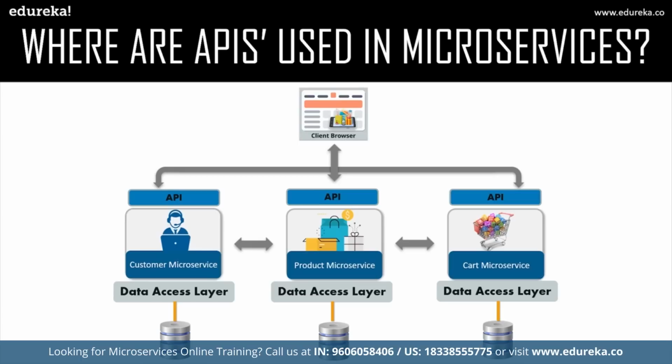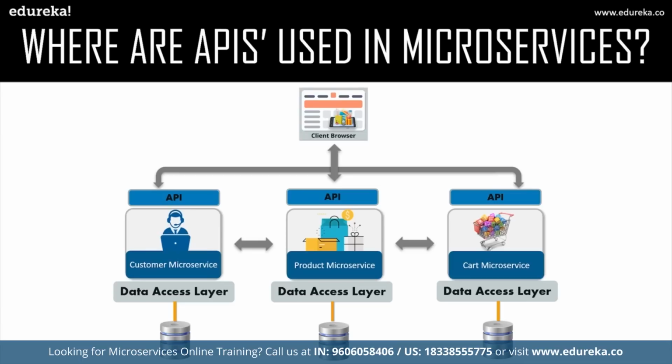So in the example that we took, we had a client browser, and in the monolithic architecture, the customer information, the product service, and the cart service, all these three functionalities were residing in the same area. Then there was a common data access layer and then a common database, right? Now, when you break down or refactor this application into microservices, you can have a specific microservice with its own data access layer and database.